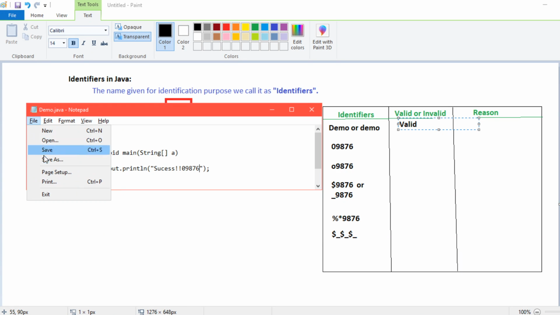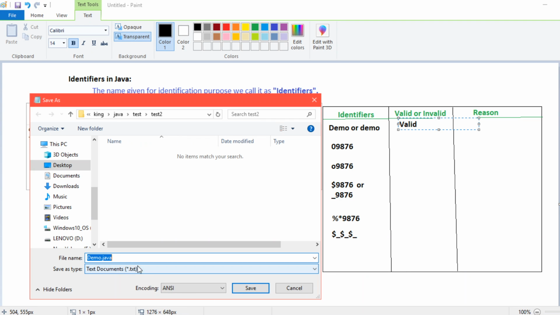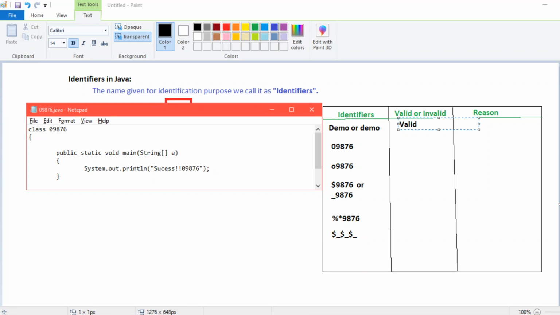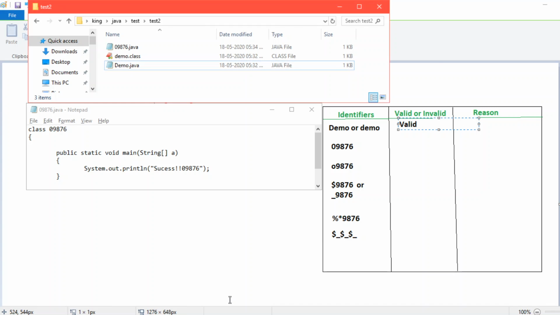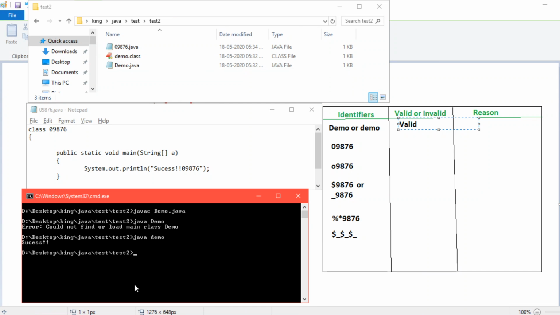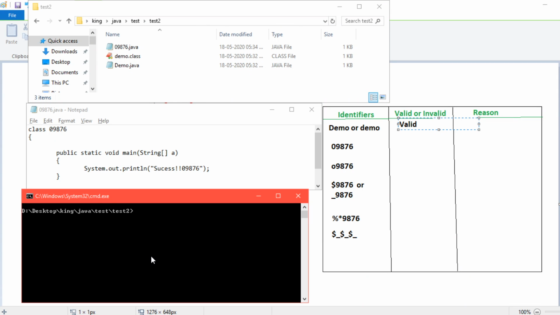Save As, in this case I will save it with 09876, all files. Save it. Now let me show you the folder and the command prompt. Clear screen. Now this time I will compile 09876.java.